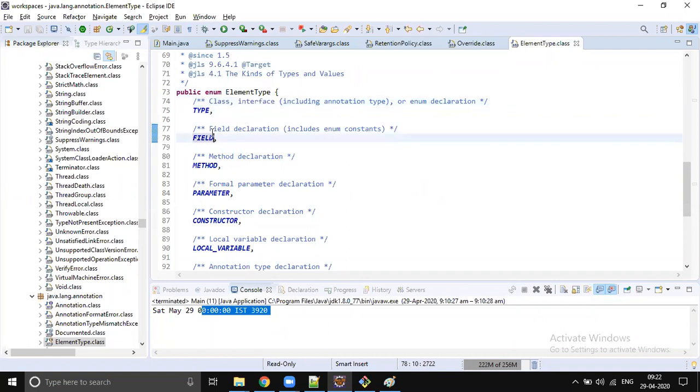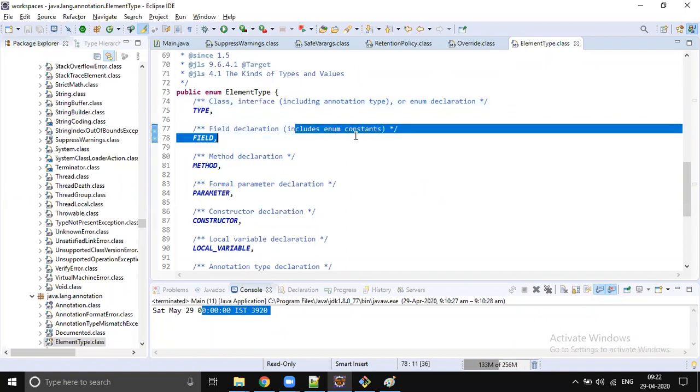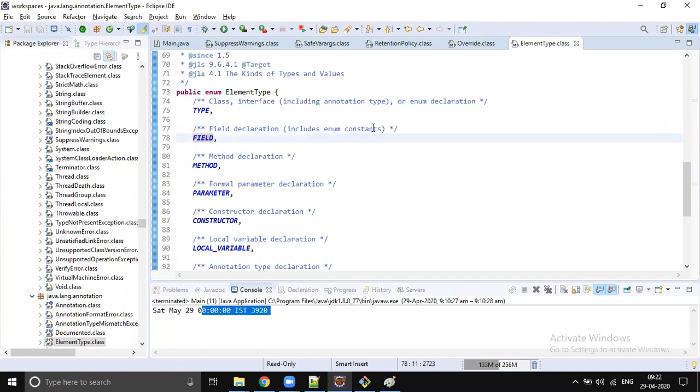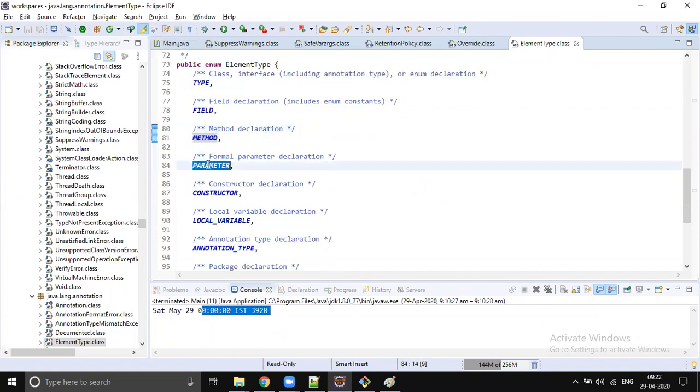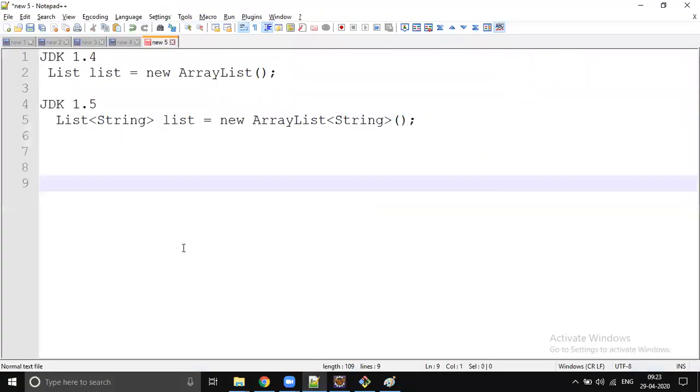FIELD means elements, including enum constants also; if you specify field, you can use it on variables. METHOD means on method declarations. PARAMETER means, if a method takes any parameter, you want to use annotations on that parameter. I hope the people who worked on RESTful web services know @PathVariable. If you worked already, it's fine.